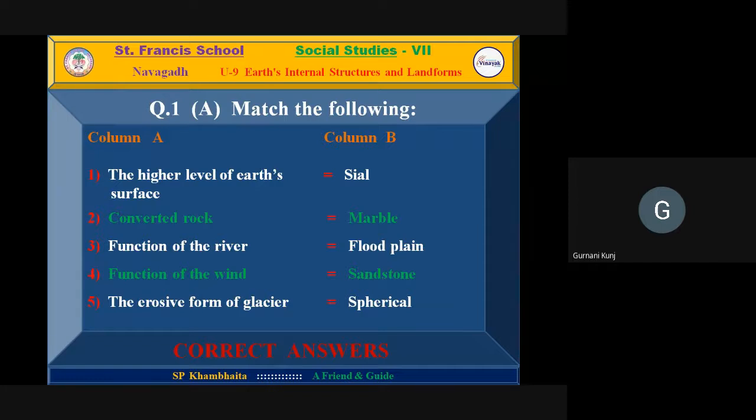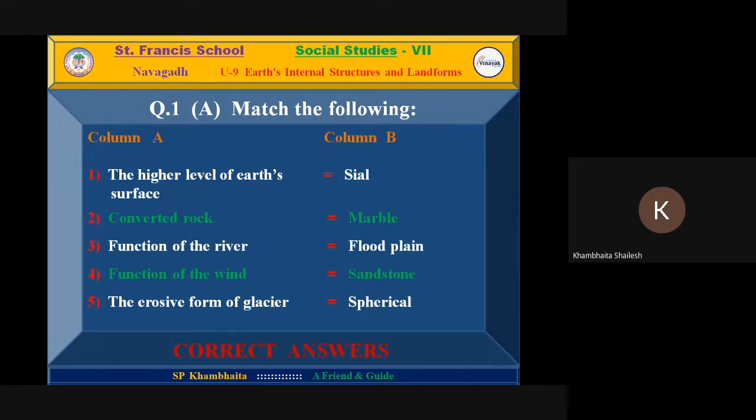Spherical. Yes. Higher level of the earth's surface, that is called Sial. Si from silica, Al from alumina. By these two materials or minerals, this layer is developed, and so it is called Sial. Second one, converted rock. There are so many, marble, granite, etc. But here in the options marble is given, so we have written marble.